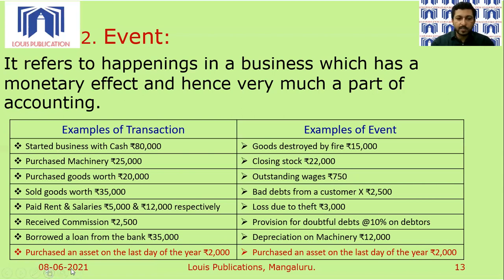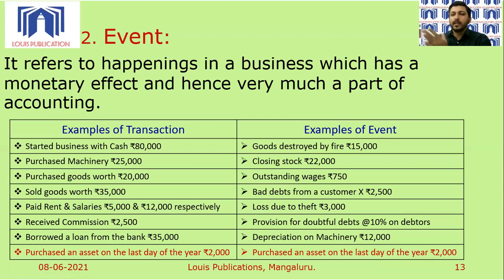Then I have a statement marked in red over here, which I will discuss at the end. If you see on both the sides, you have this transaction. It's a similar transaction. I will talk about it. Let's talk about examples of event. I said event refers to happenings in a business. Business doesn't pay for it. Goods are destroyed by fire, but due to some reason, the business catches fire. That is an event. How?